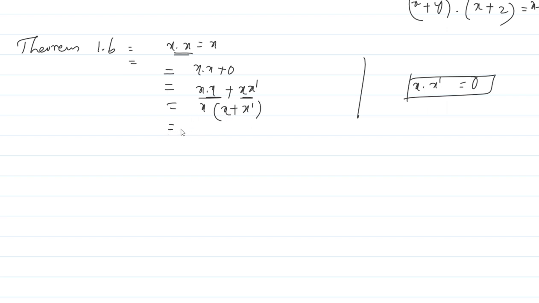Already you know that x plus x prime is always 1, right? So I will write now x dot x plus x prime is 1, so x dot 1 is x itself. Hence the theorem is proved, that is x dot x equals x. This is how you have to solve the Boolean theorem. Okay, fine, thank you.